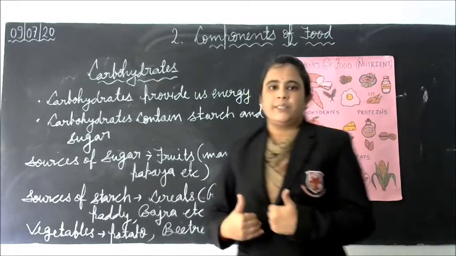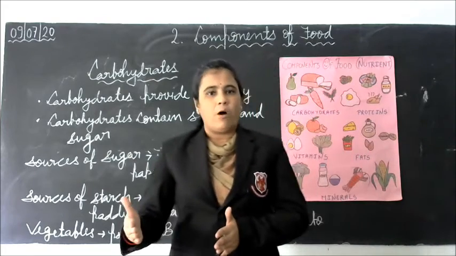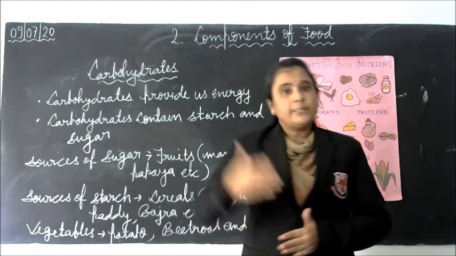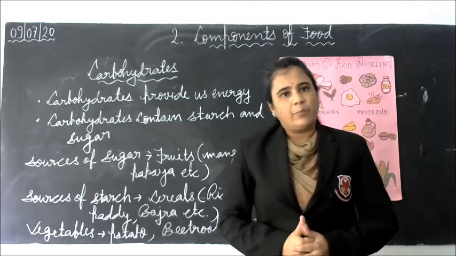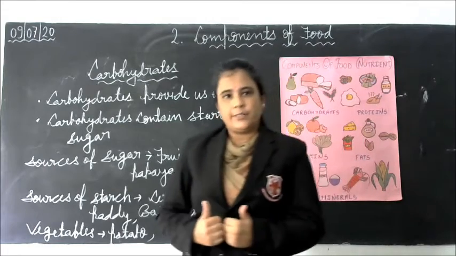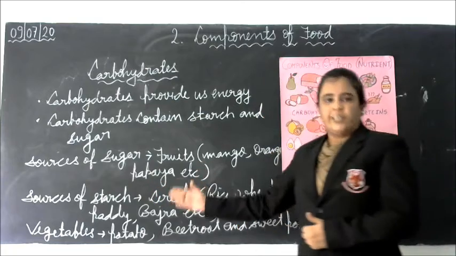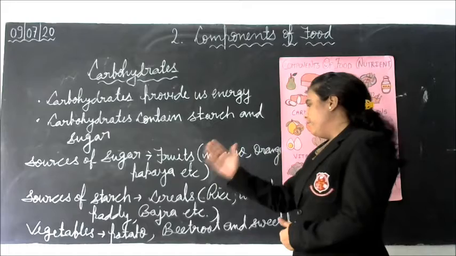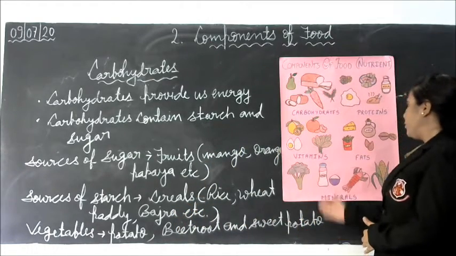Our digestive system breaks it down or converts it into a simple form of carbohydrate, which is glucose. Then this glucose is absorbed by our blood and gives us energy. Sources of starch: we get starch from all the cereals: rice, wheat, paddy, bajra, and vegetables: potato, beetroot and sweet potato.